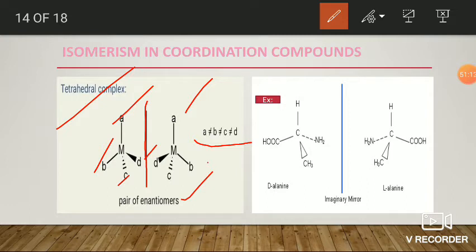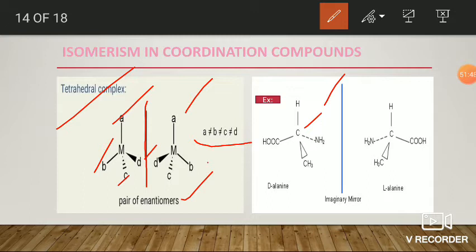If you take a specific example, here the example is alanine, that is alpha amino propionic acid. It is one type of amino acid. All the amino acids except the first one, glycine, alpha amino acetic acid, are optically active compounds. Here the carbon is tetrahedral. It is an organic molecule example of optical isomers of a tetrahedral center.